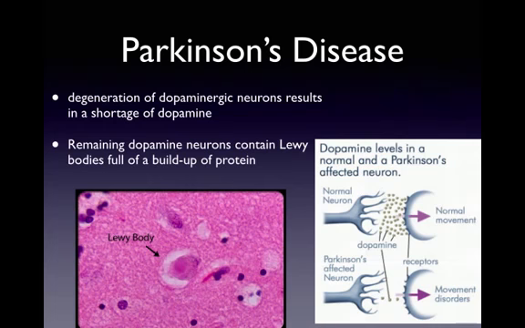In the picture on the left, you'll see an example of a Lewy body. Lewy bodies have been found in those dopaminergic neurons that remain in the substantia nigra. And Lewy bodies are structures that have a buildup of protein in them. Unfortunately, as of now, it's not known what triggers the destruction of dopamine neurons in the substantia nigra that causes Parkinson's, and it's also not known what triggers the creation of these Lewy bodies in the neurons that are left in the substantia nigra.